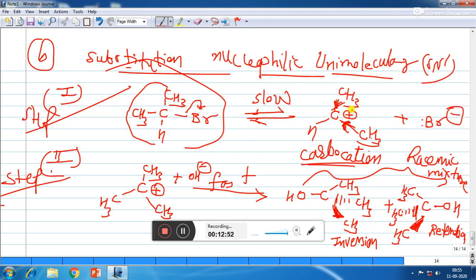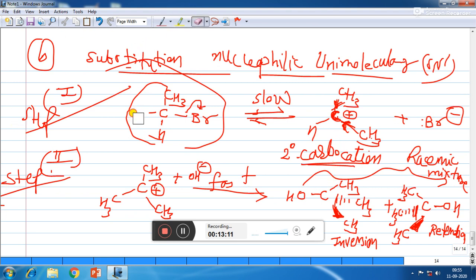Okay, this is a secondary carbocation because this carbocation is attached with 2 CH3 or 2 carbons, so it is a secondary carbocation. So that means when we are having secondary alkyl halide, the carbocation is less stable, and so the SN1 reaction will be slow.